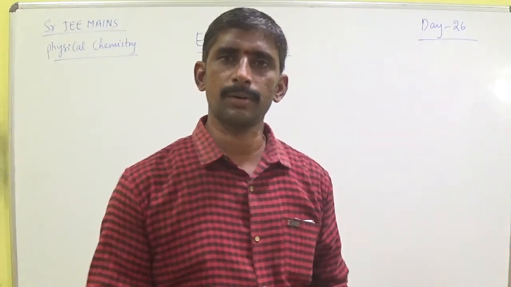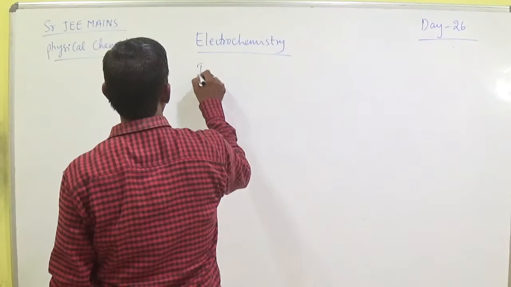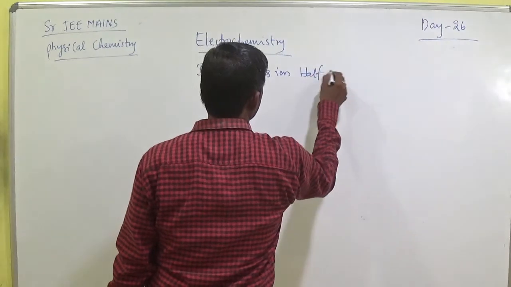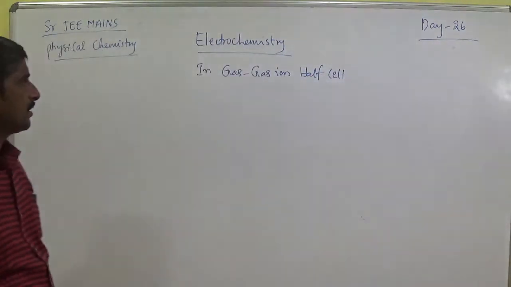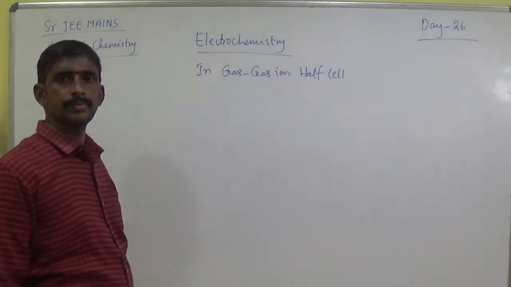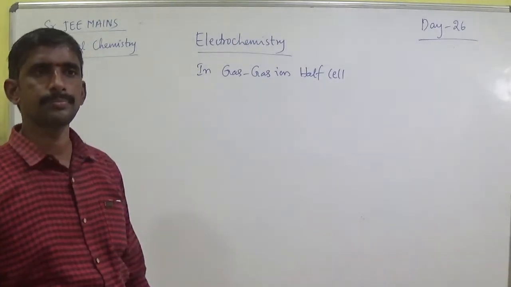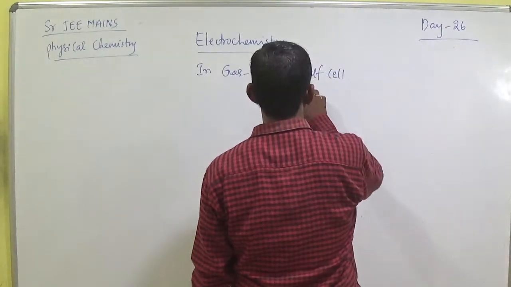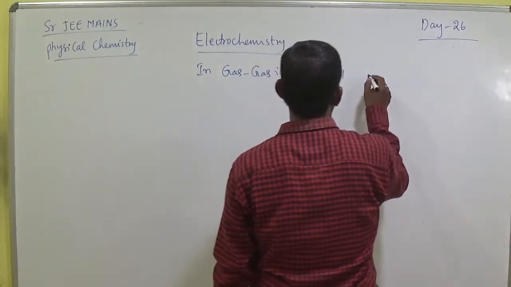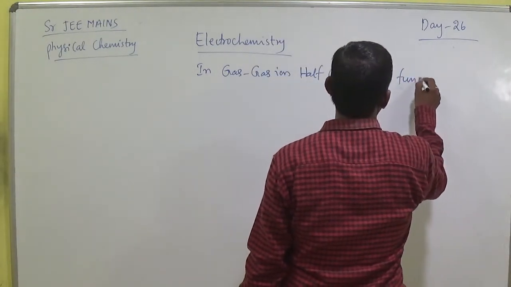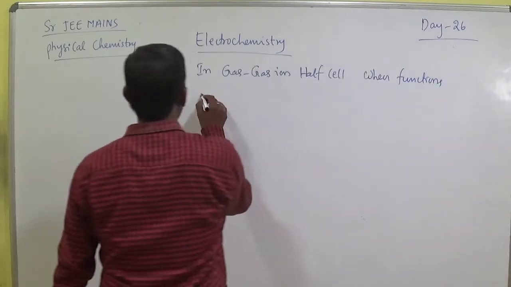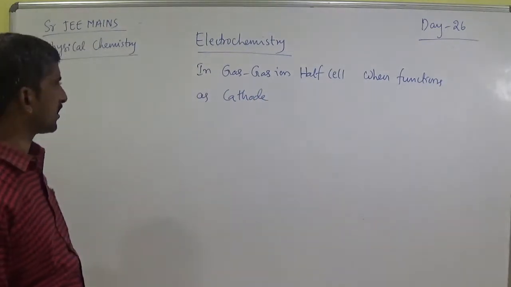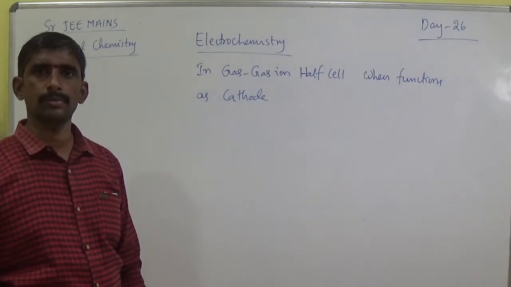In the gas ion half cell, the electrode can also function as a cathode. Cathode, for example.